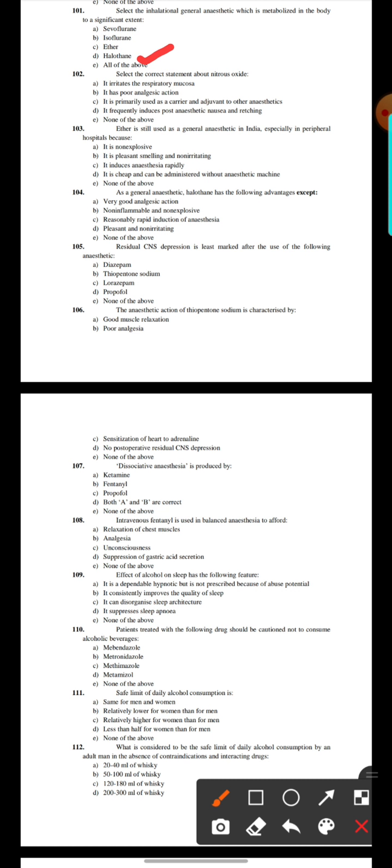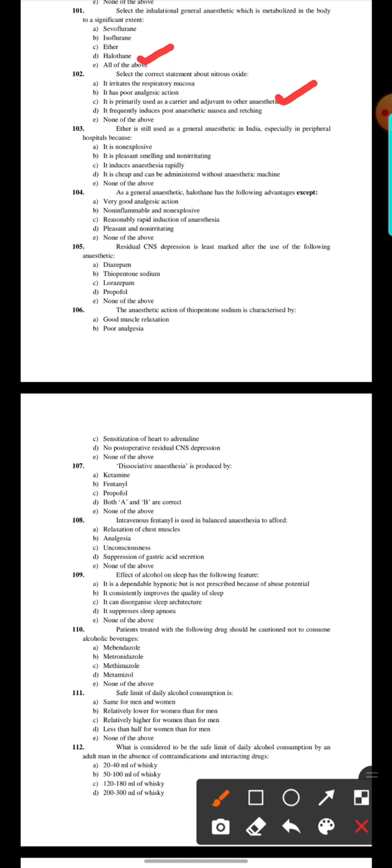Question number 102. Select the correct statement about nitrous oxide. It irritates the respiratory mucosa. It has poor analgesic action. It is primarily used as a carrier and adjuvant to the other anesthetics. It frequently induces post-anesthetic nausea and vomiting. None of the above. Here the option number C. It is primarily used as a carrier and adjuvant to other anesthetics.